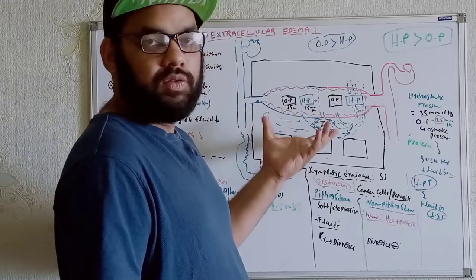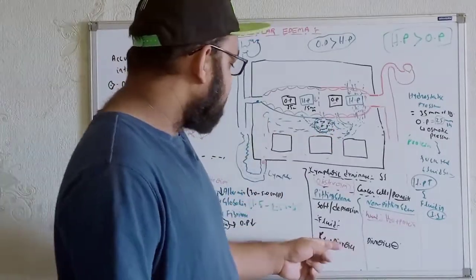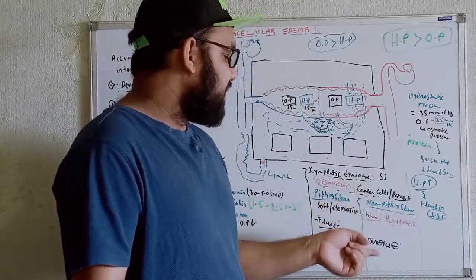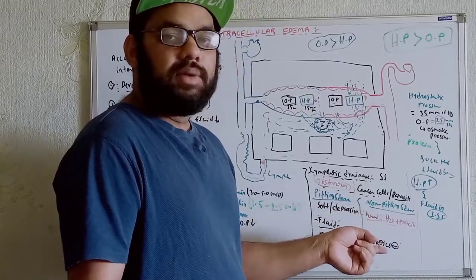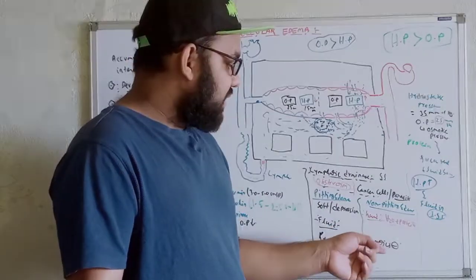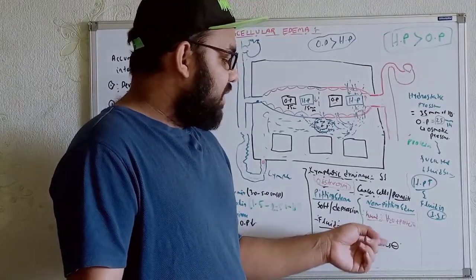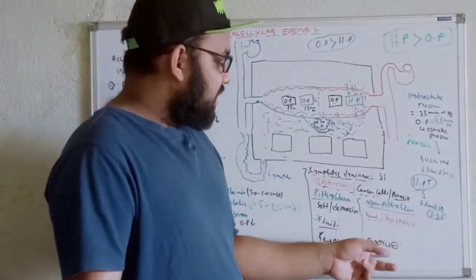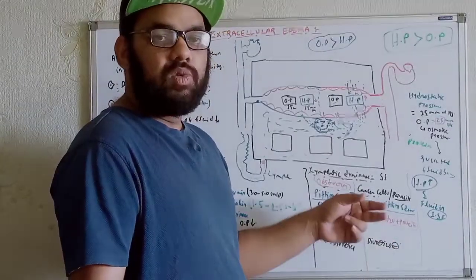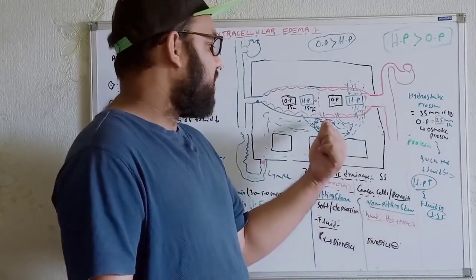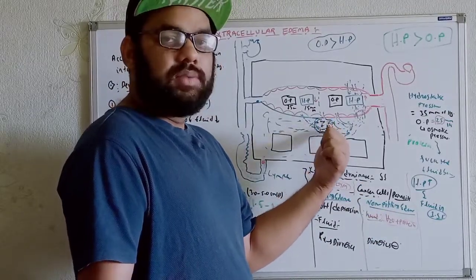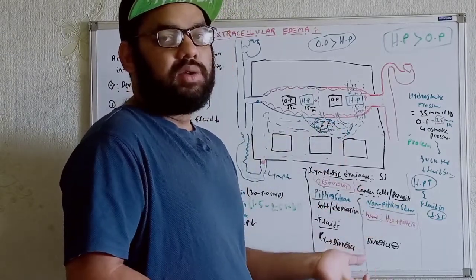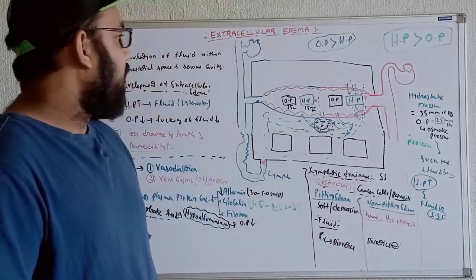That's why, if you use diuretics in pitting edema, it will be helpful. But if you use diuretics in non-pitting edema, it will not be that helpful, because the diuretics will be able to remove the water molecules from these regions but not the protein molecules. The protein will still be within the interstitial space. Whenever the protein exists over here, it will again accumulate water molecules and develop the edema. So that was all about extracellular edema.